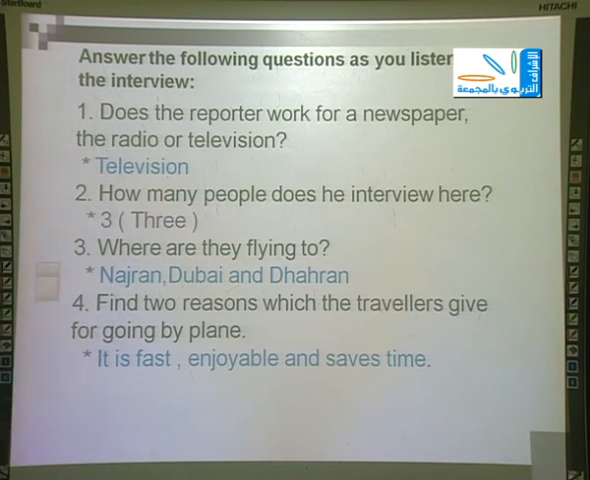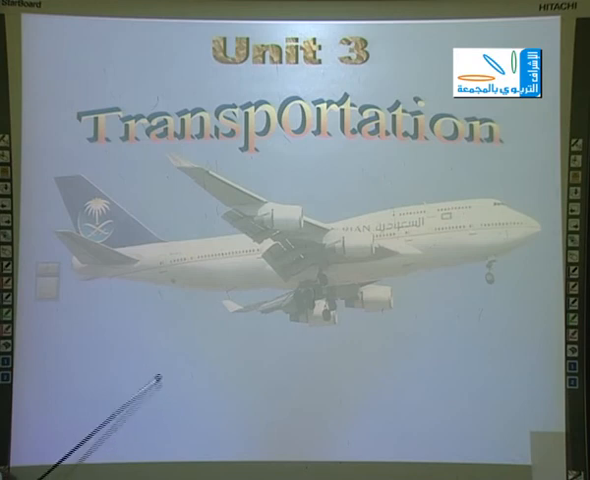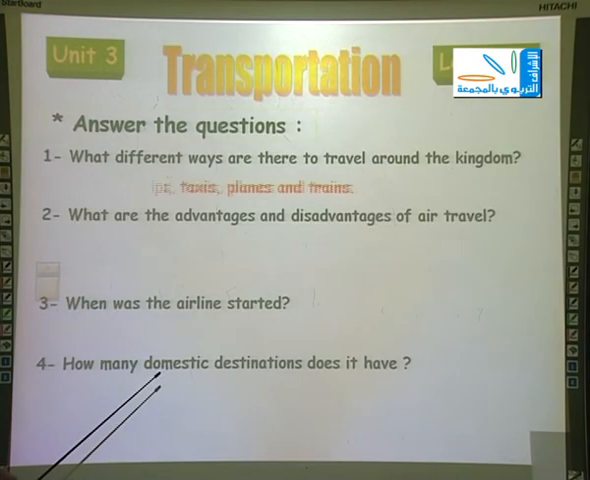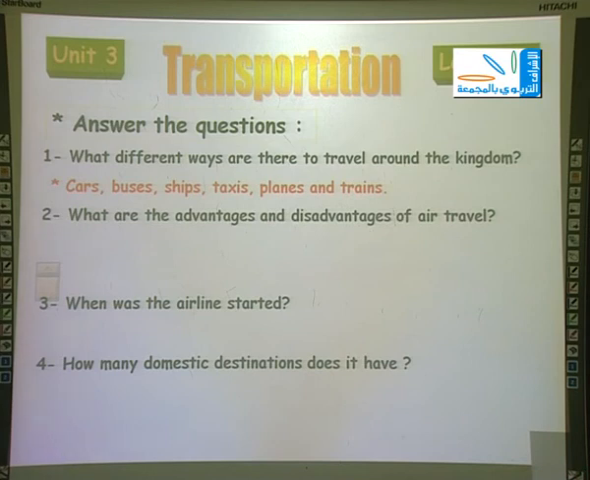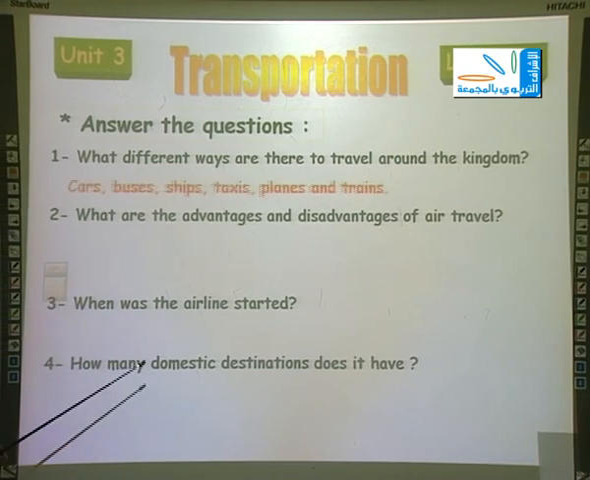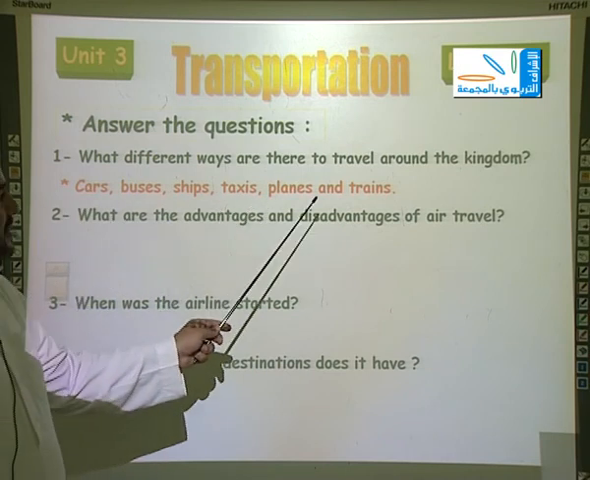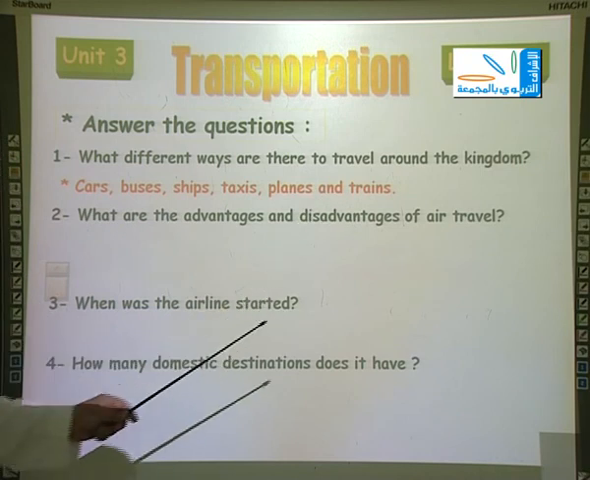These are the questions of exercise A, which we answered in the very beginning of the lesson. Now we are going to answer some questions. Number 1, what different ways are there to travel around the kingdom? These are the questions in exercise C. What different ways are there to travel around the kingdom? They are cars, buses, ships, taxis, planes, and trains.